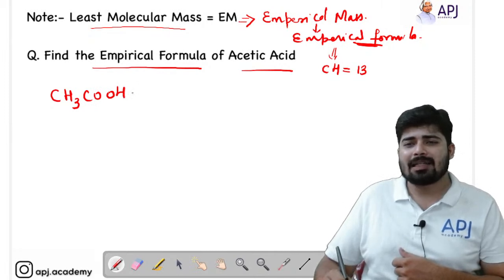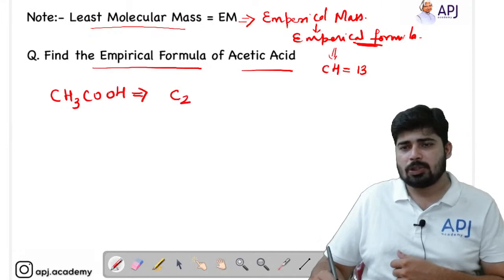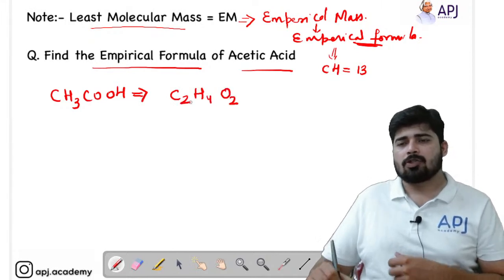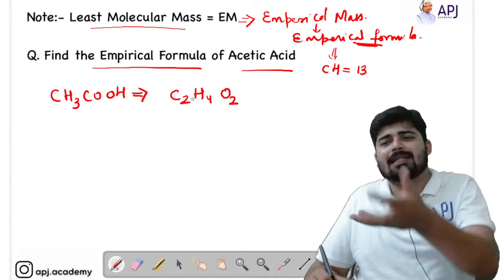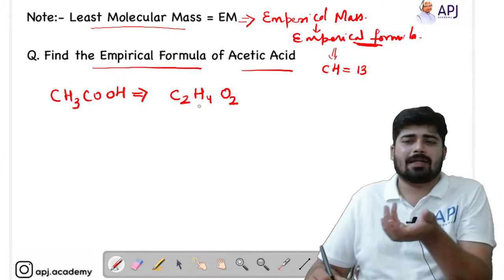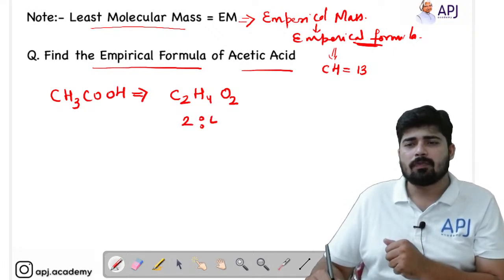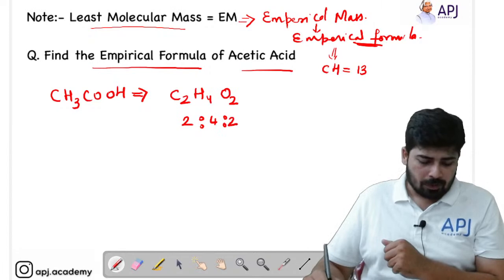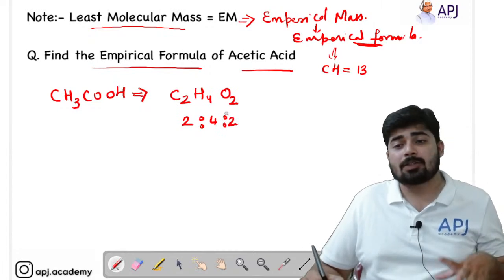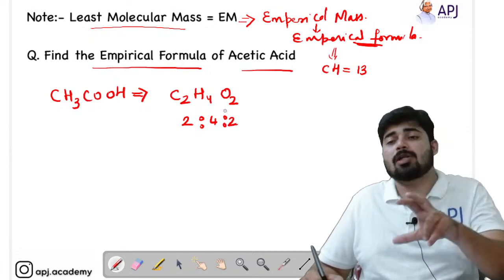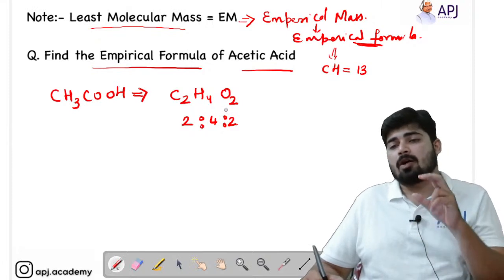I am just rearranging this formula to C2H4O2. Once you rearrange the elements in such a way, then we can think about the ratio. The actual ratio is 2:4:2. This is the actual ratio that corresponds to the actual molecular formula of the compound.